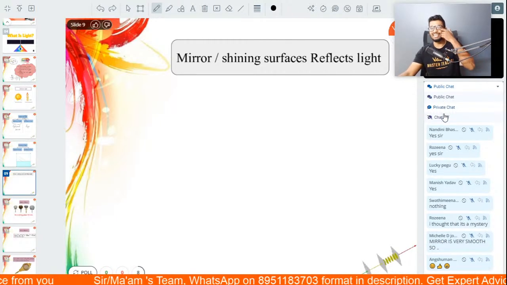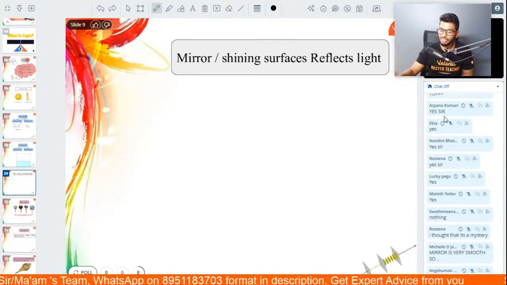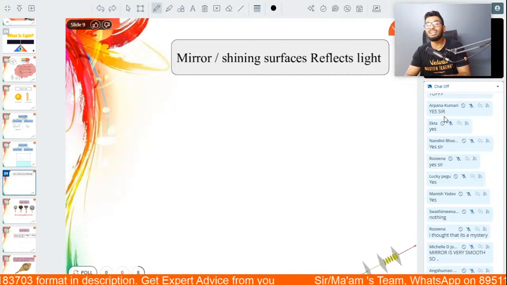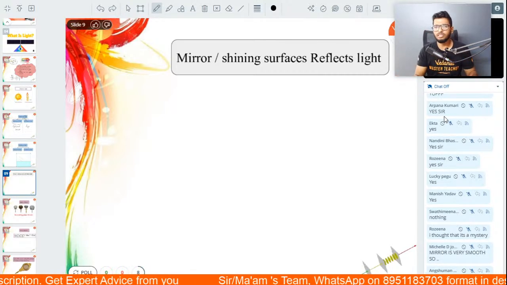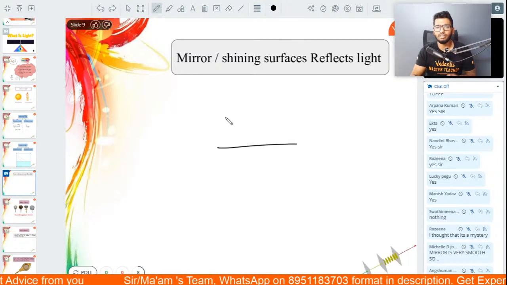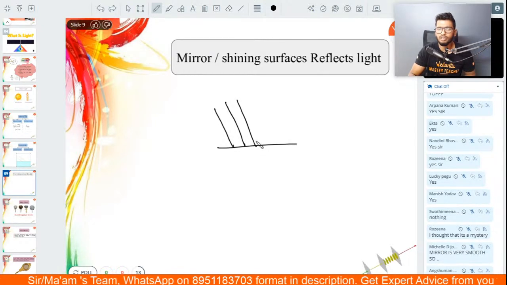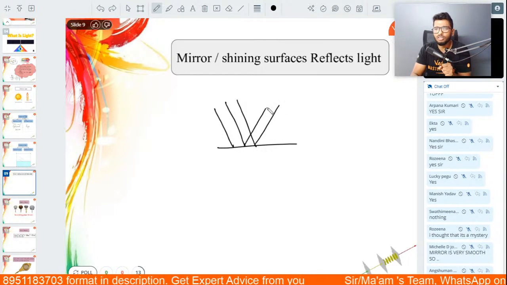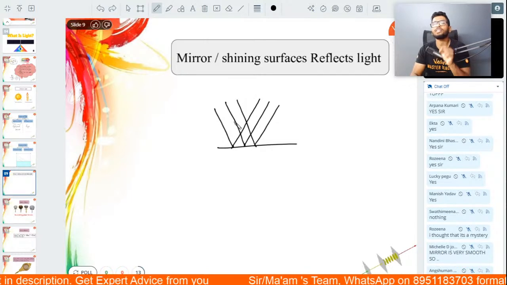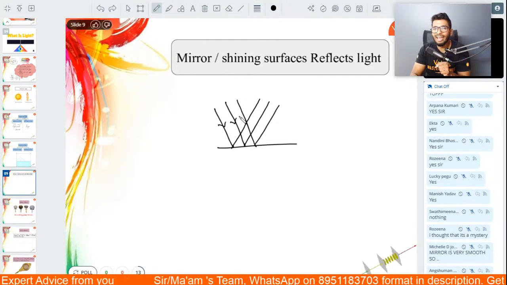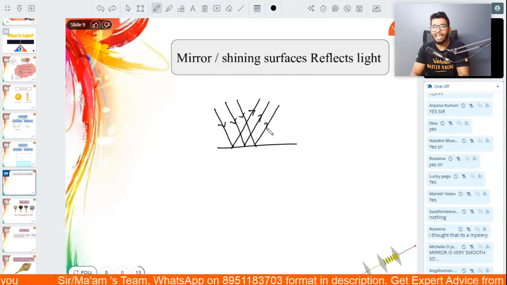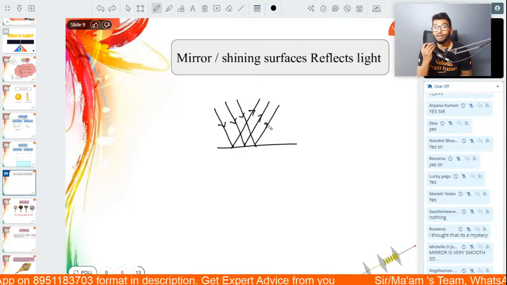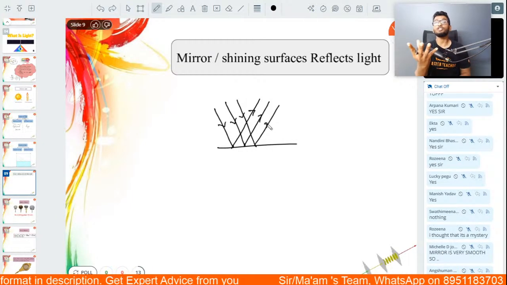Exactly, guys. Exactly. Well done. Very well said, Michelle. The thing is, guys, a mirror is a very smooth and polished surface. So what happens is, when light falls on a mirror, let's say there are 3 rays of light coming and falling on a mirror. After reflection also, these rays of light will be parallel to each other. This is what is called a regular reflection. And when you have a very smooth and polished surface like a mirror, you are able to see the image on that mirror.